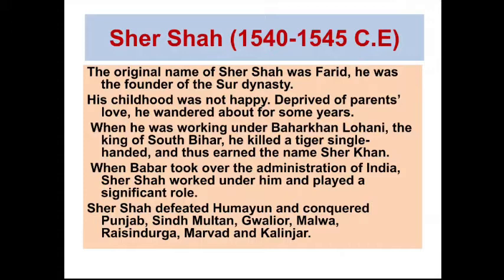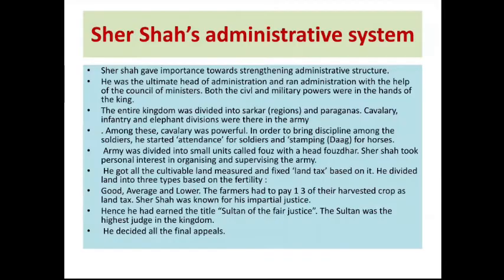Based on fertility, he divided the land into three types: higher, average, and lower, depending on irrigation facilities or dependence on rain. The farmers had to pay one-third of their harvested crop as land tax.